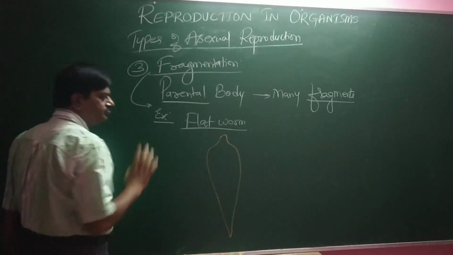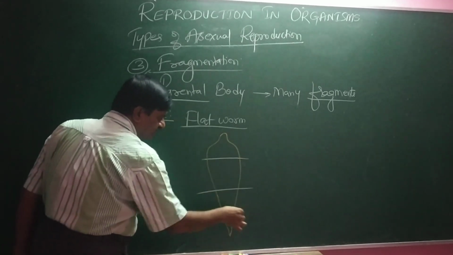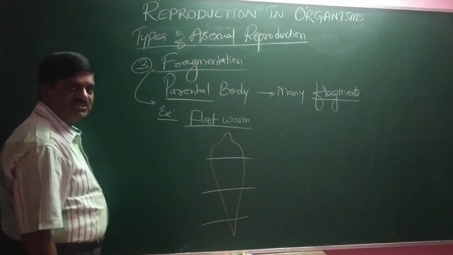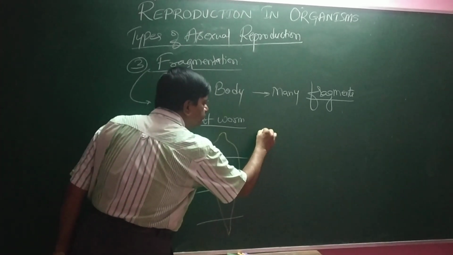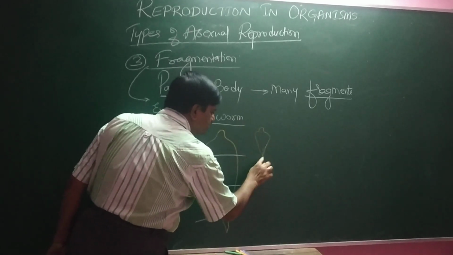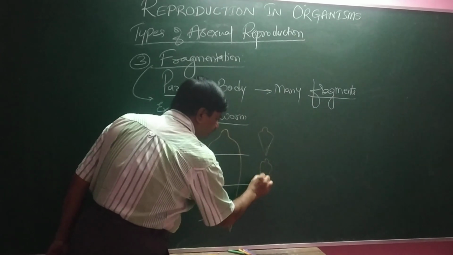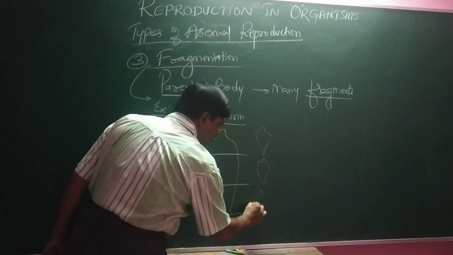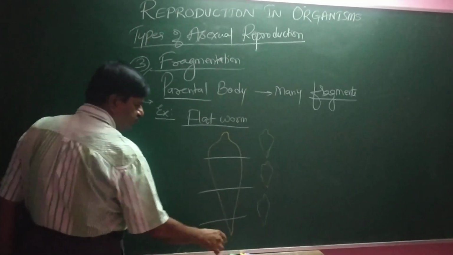Here, in this planaria, the individual is split into many pieces. Each piece gives rise to new planarias, new individuals. Hence, this is called fragmentation. Like this, it helps in the formation of many individuals.